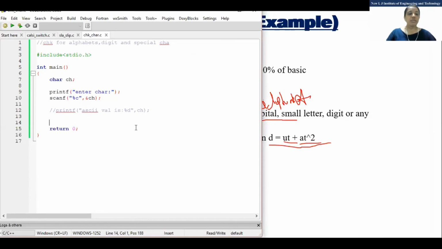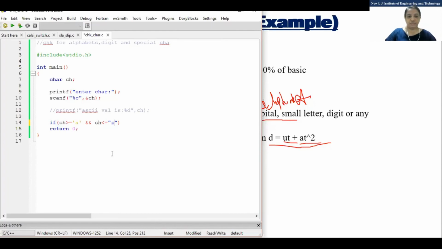Okay. Now another thing: how to check whether it is an alphabet or not. So what will I do? I'll write an if statement. Now I can go for the ASCII value, or I can compare the character also. So I'll write if ch is greater than or equal to 'a'. You can see that I have compared a character with a character, so I write it in single quotation marks. There are many ways to do this program, but I am doing it this way.